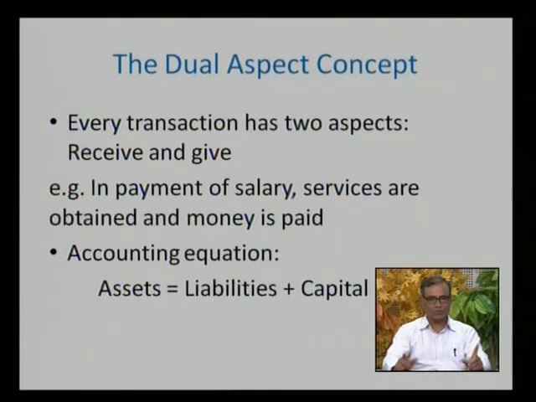Because of these two aspects, what will happen? Assets are equal to liability plus capital. For example, if you have brought capital of rupees 5,000 and you have borrowed a loan of 10,000, then your liability plus capital, your total funds, are 15,000. With the help of 15,000, you can purchase assets of the same value. So assets of 15,000 are equal to liability 10,000 plus capital 5,000. So here every transaction has two aspects.